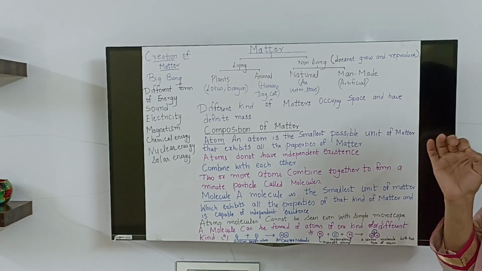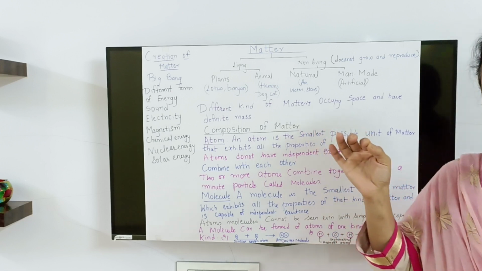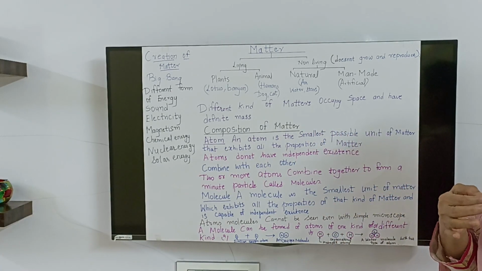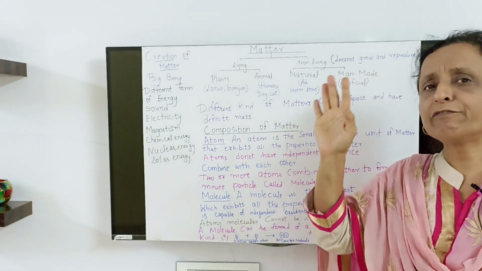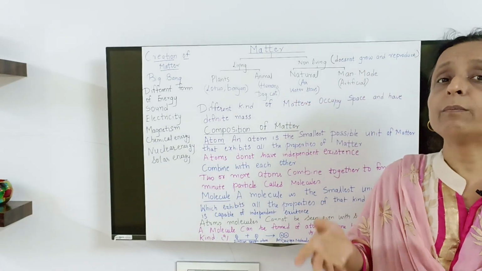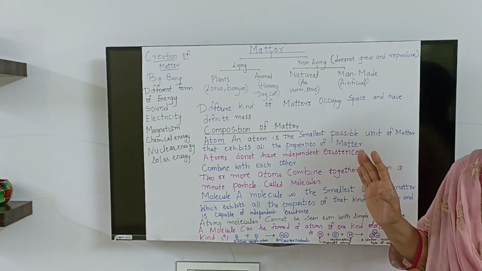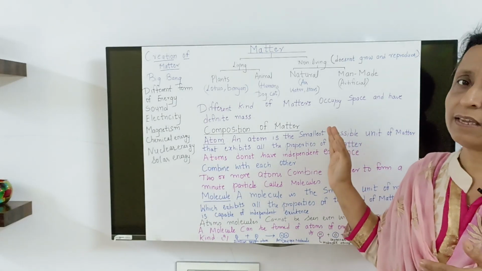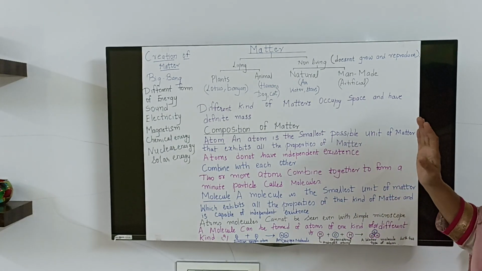So molecule, it's very simple, but try to understand the difference between atom and molecule. And as you go further, it will become very simple. But if you are not clear in your mind what is atom and what is molecule, and you go further, then you will find chemistry very difficult. This is the basic of chemistry. So try to understand.